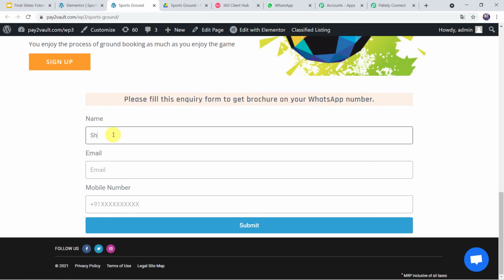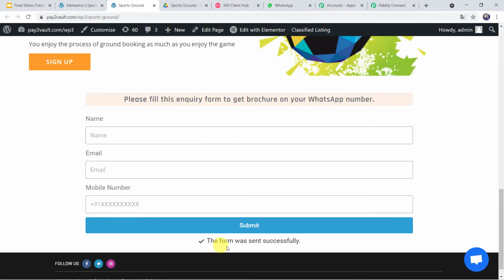I'll just give the name as Shikha Arya. I'll give the email address as shikhaarya22@gmail.com, and let's give the mobile number over here, and let's click on submit. The form was sent successfully.